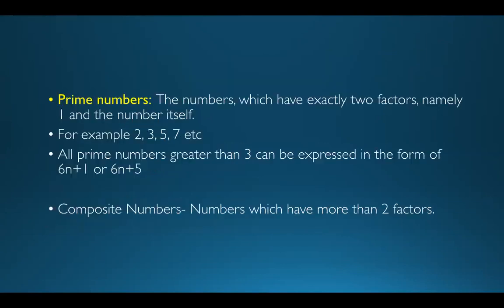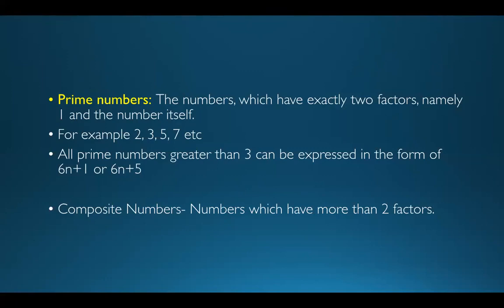Now, coming to an important topic on which I have generally seen a lot of questions coming, we mainly see one question from prime numbers. So what are prime numbers? The numbers which have exactly 2 factors, namely 1 and the number itself. So prime numbers have exactly two factors. Examples: 2, 3, 5, 7 and so on.